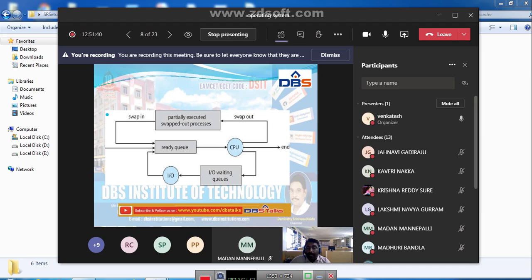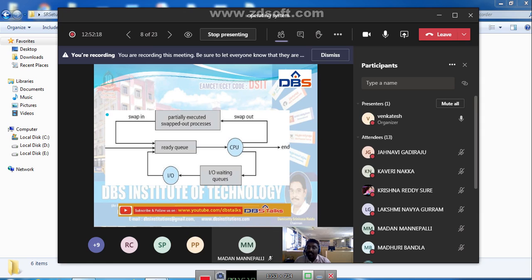Okay, after completion of execution of a particular process by the processor, it will go to the end. This is one way. Next, in the ready queue we have some processes. For example, a particular process is running on the CPU. Whenever that process requires IO devices, it will automatically move to the IO state. After getting the IO devices, it will go back to the ready queue. This is the second case.